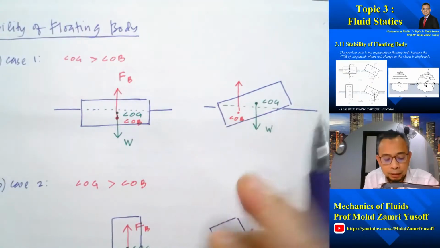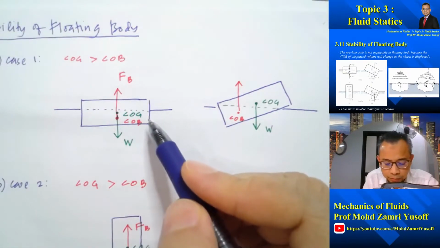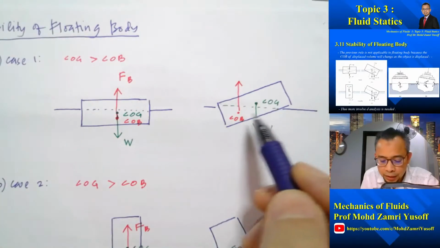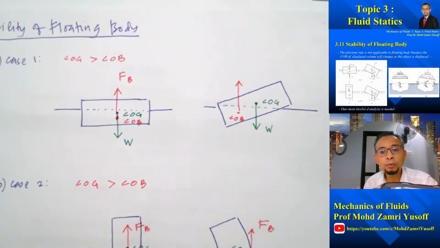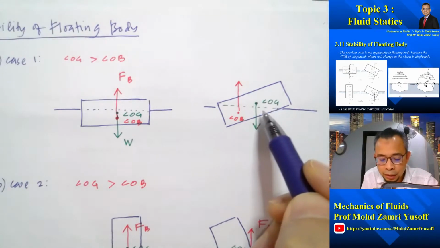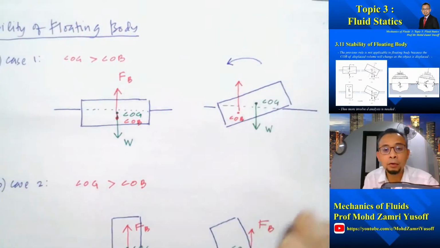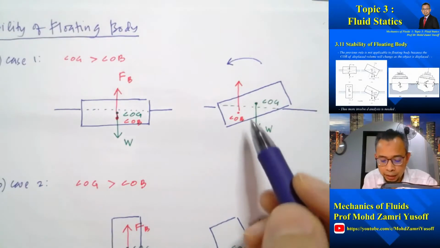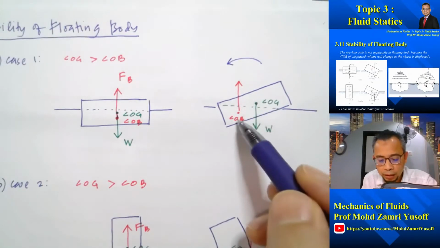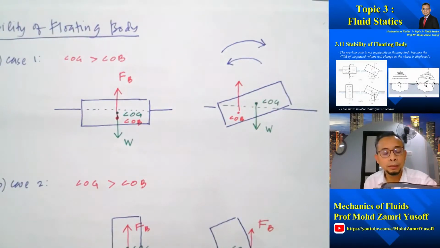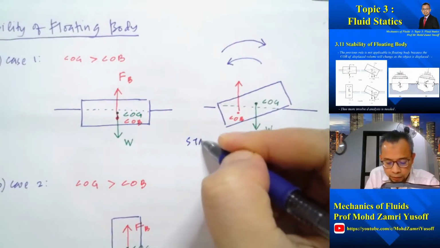If we disturb this body such that we apply an anti-clockwise movement, what will happen is that the volume of the body which is submerged underwater will change. Because of this, the center of buoyancy now has moved to the left. So we apply anti-clockwise movement, and what will happen is that the arrangements of the weight and the buoyancy force will create a correcting moment. So this case will be stable.